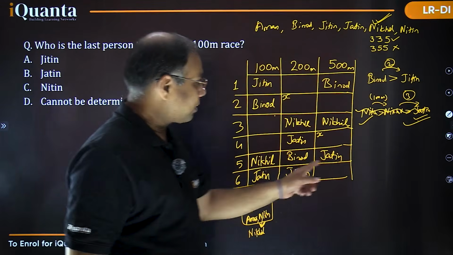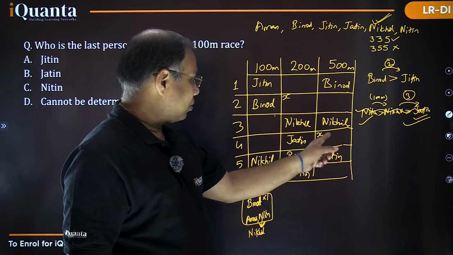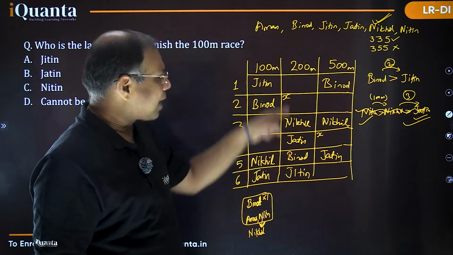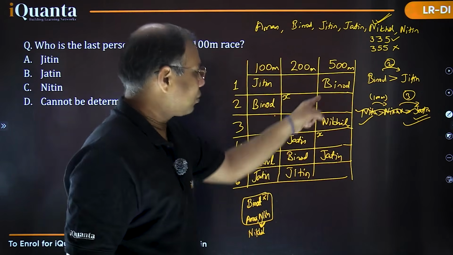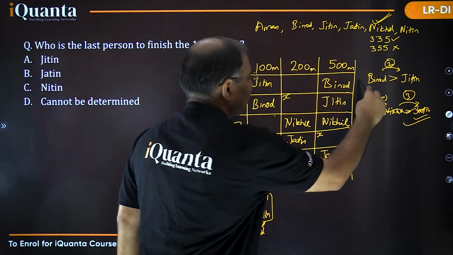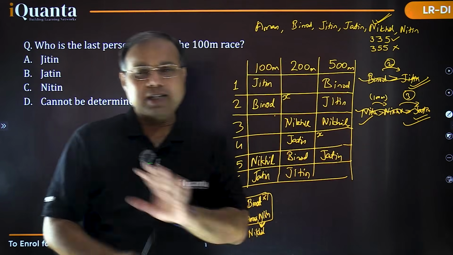Now, Jitin cannot be at this rank now. So, Jitin ke liye I have now two possibilities. So this can't be Jitin because if it is Jitin, then this must be Jitin. लेकिन यहाँ तो Jitin आ चुका है ना. This is not Jitin, so this must be Jitin. Fine. So this part is also done, right? This part is also covered. So all the points we have filled, there is no point remaining.